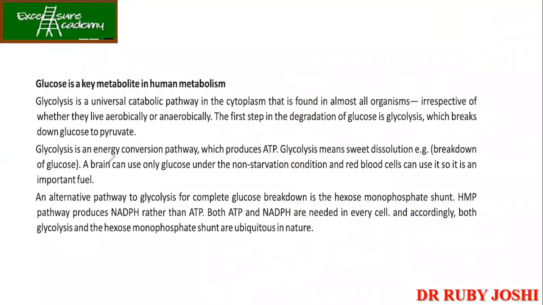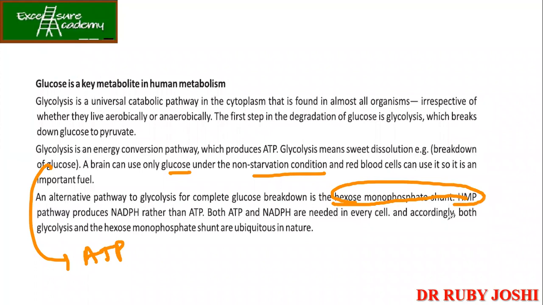So glycolysis is an energy conversion pathway which produces ATP. So glycolysis means sweet dissolution, यानी कि ग्लूकोज को ब्रेक करके एट द एंड हमें सिर्फ एटीपी चाहिए. A brain can use only glucose under the non-starvation condition, and RBCs can use it, so it is an important fuel. An alternative pathway to glycolysis for complete glucose breakdown is the hexose monophosphate shunt, HMP shunt. ठीक है, ये भी इम्पोर्टेंट चीज है. तो सबसे पहले तो हम लोग ग्लाइकोलाइसिस पढ़ेंगे, उसके बाद हम इसके बारे में भी पढ़ेंगे, HMP के बारे में,